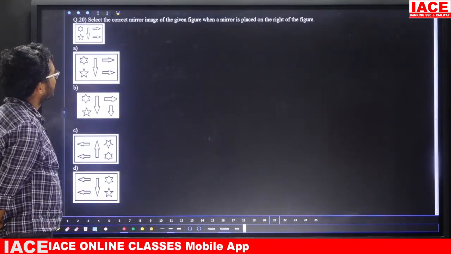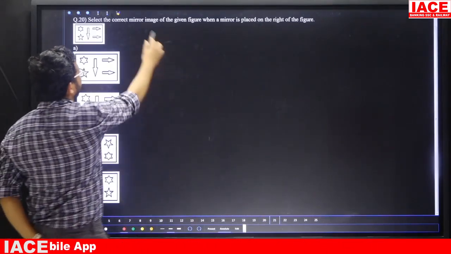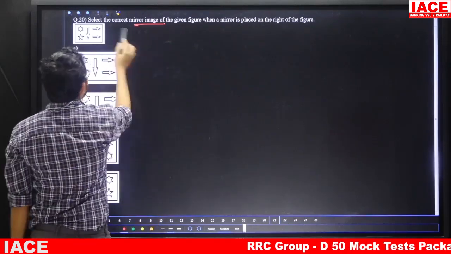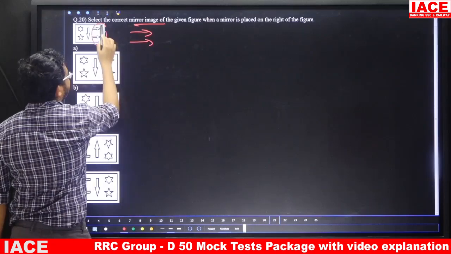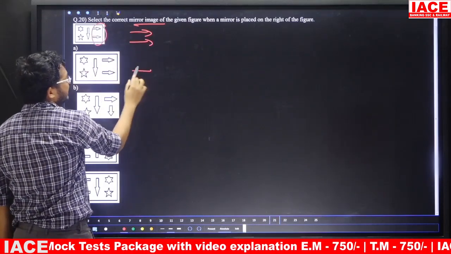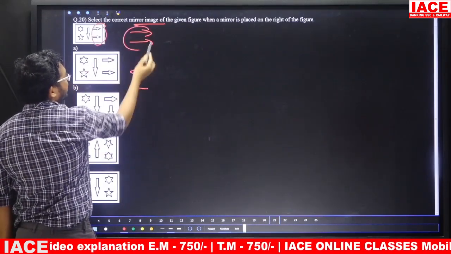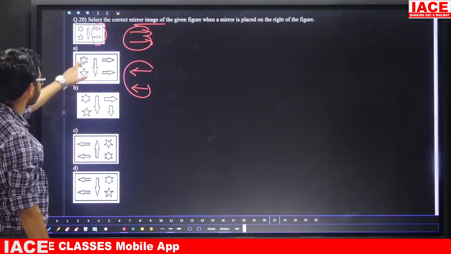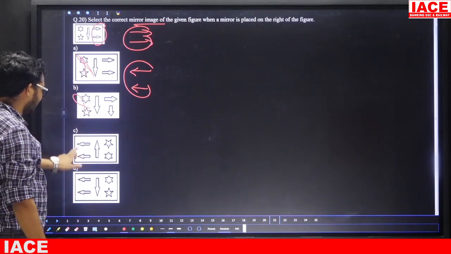Question number 20. Select the correct mirror image of the given figure. Now if it is a mirror image, left is right and right is left. The given arrow marks are here on the right side. That means it should be on the left side if it is a mirror image. So this arrow mark should be on the left side. It should be west facing. So here it is not there. Here also not there. But here it is there.